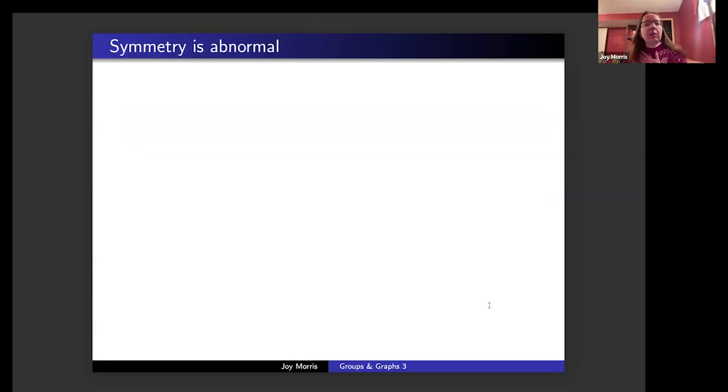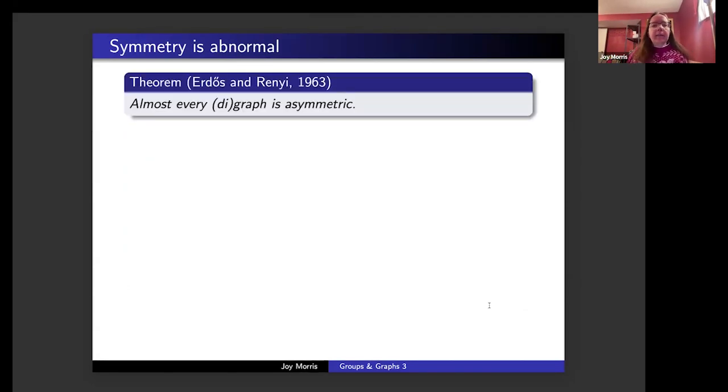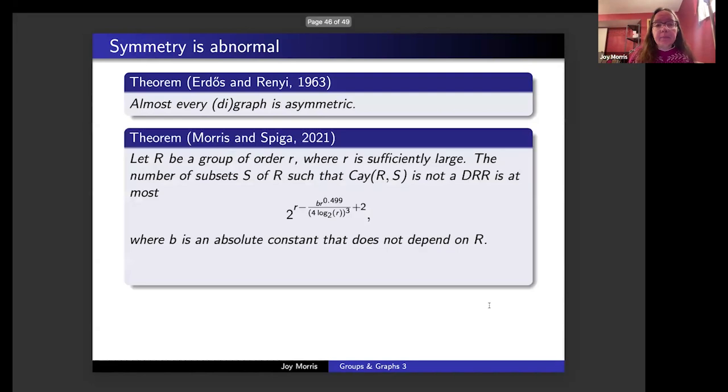So the general message of what I've been talking about today is that symmetry is abnormal. And there is, of course, a famous result by Erdős and Rényi back from 1963, showing that almost every digraph is asymmetric asymptotically. And similar results have also been proven in this context of graphical and digraphical regular representations.